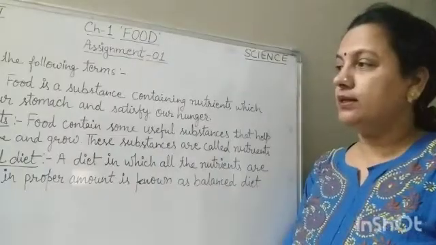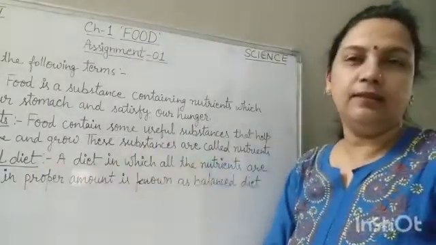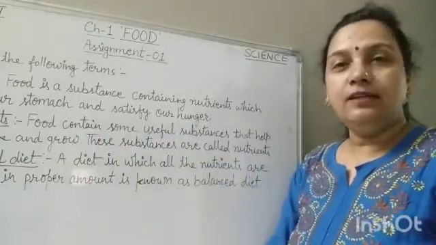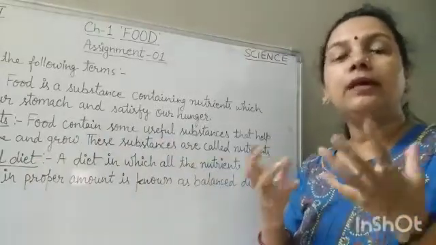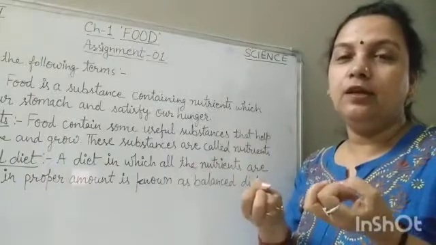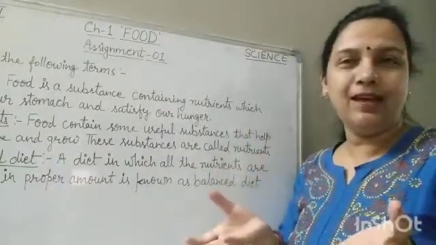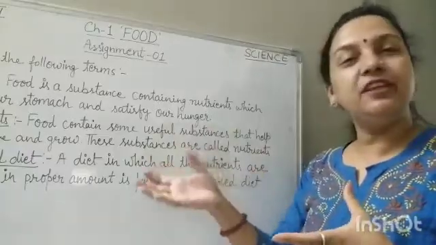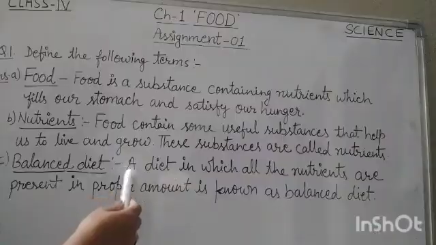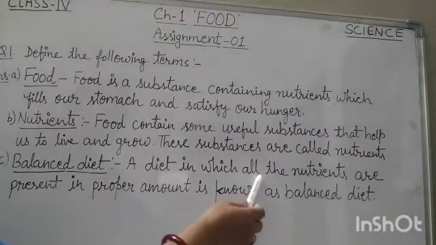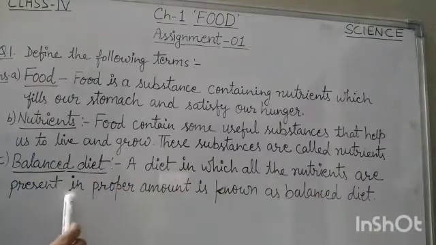Now, next one is balanced diet. What is balanced diet? If we are getting all the nutrients from our food, obviously it will be called a balanced diet. So, what will be the definition of balanced diet? A diet in which all the nutrients are present in proper amount is known as balanced diet.